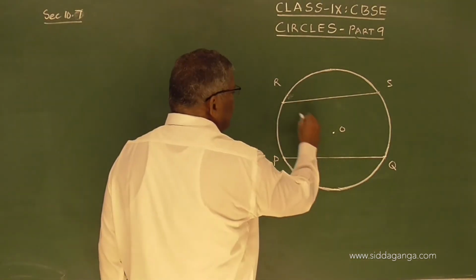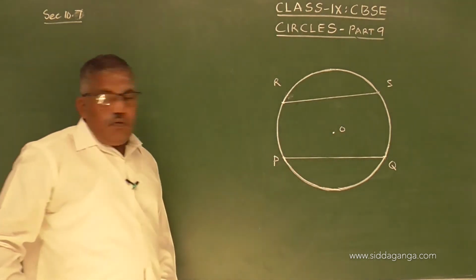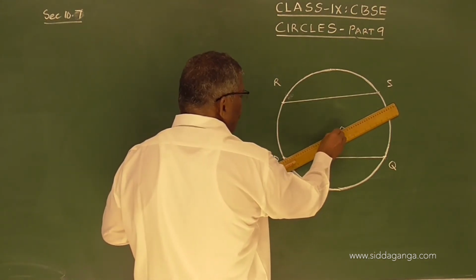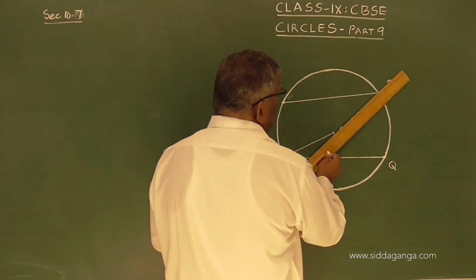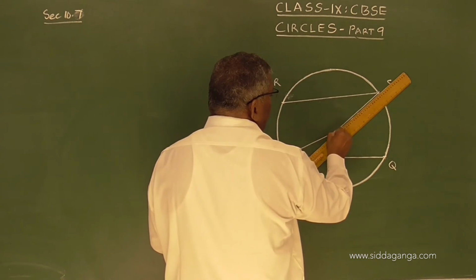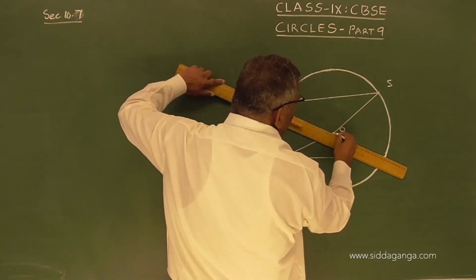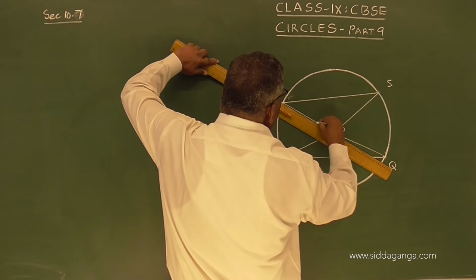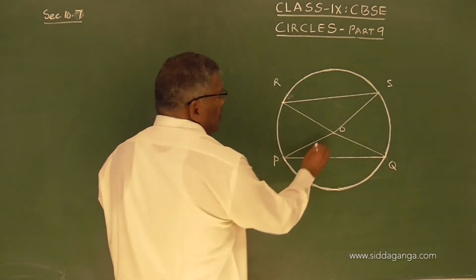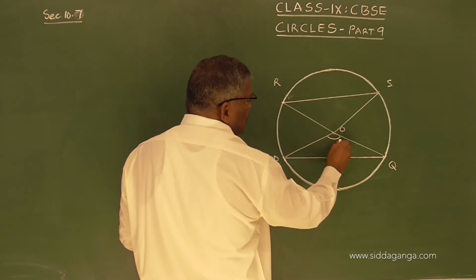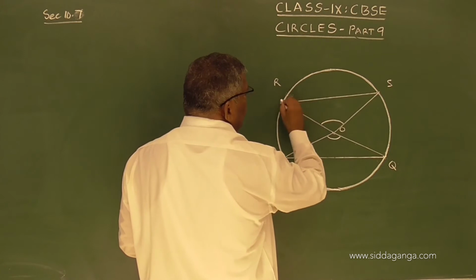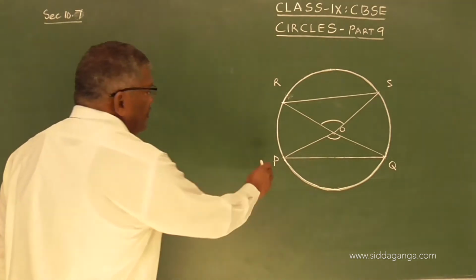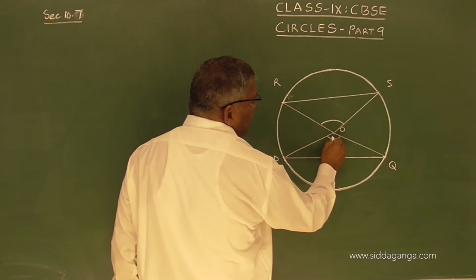Suppose I join PO, SO, OQ and OR. So this is the angle subtended by the chord PQ at the center, and this is the angle subtended by the chord RS at the center.